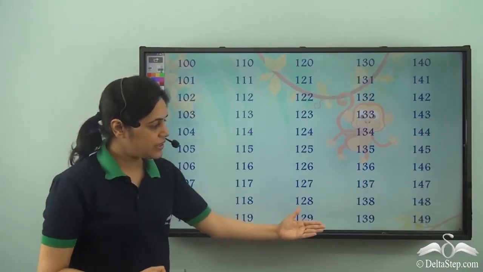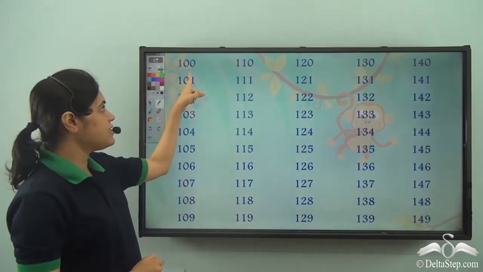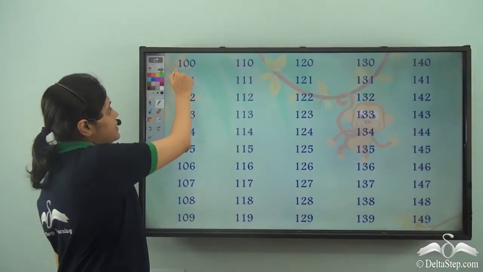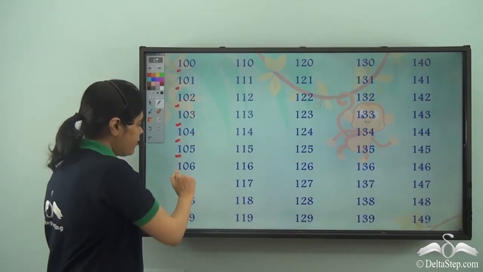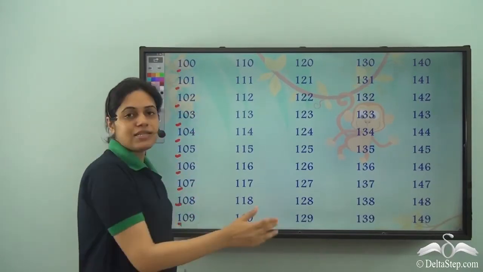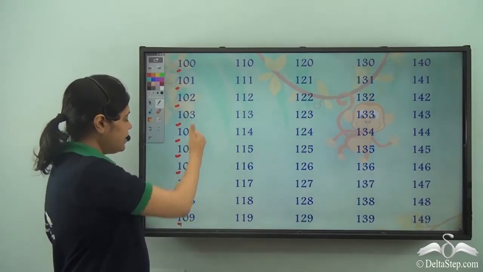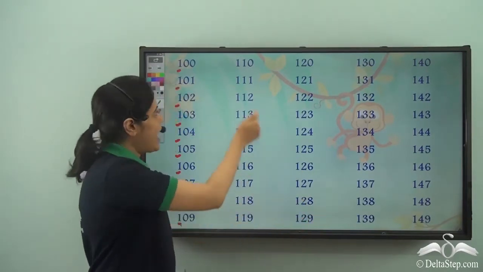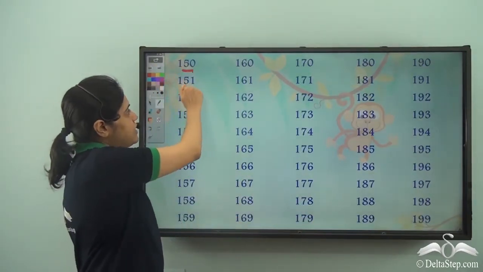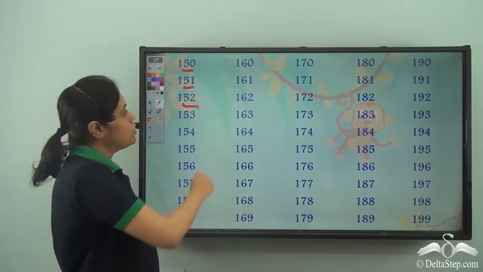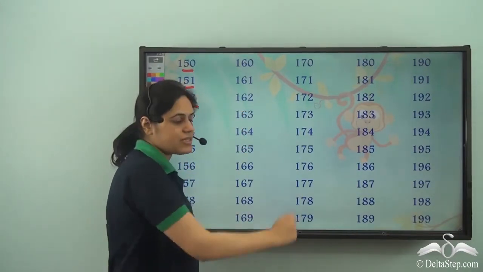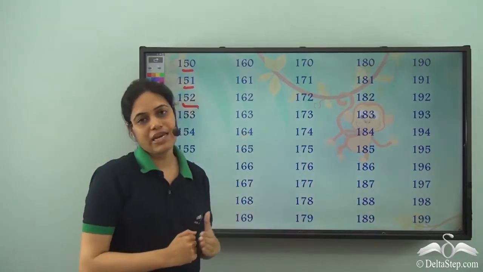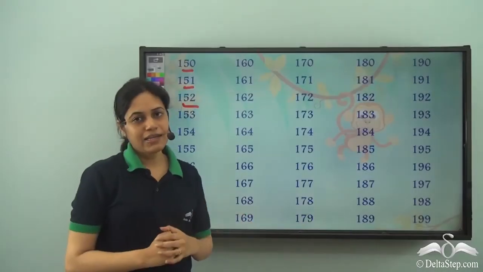So we see that these are all the numbers from 100 to 149. So in these numbers, we see that the 1 of hundreds digit remains the same, whereas the other numbers are from 0 to 49, and after 49 I have 50, 51, 52 and so on. So one of the hundreds remains the same, whereas the numbers increase from 0 to 99. So we have 199.